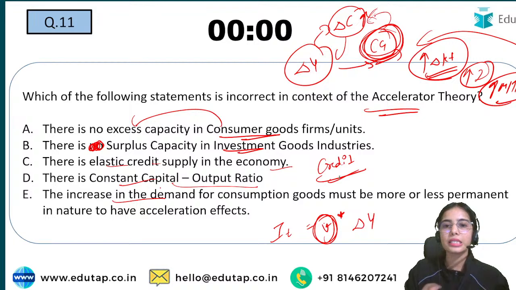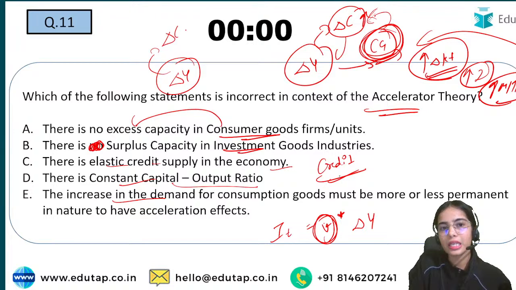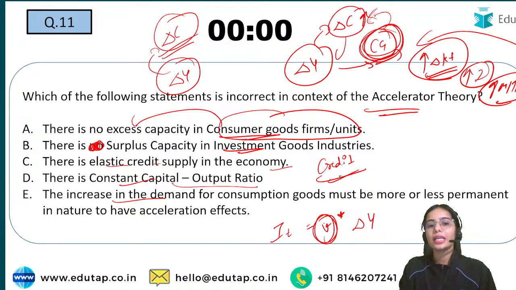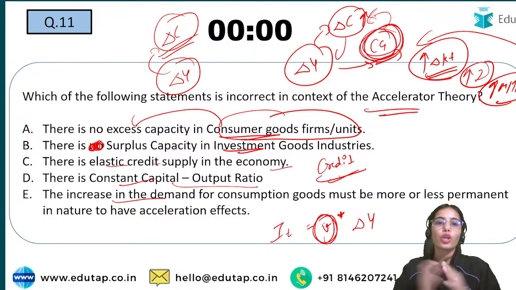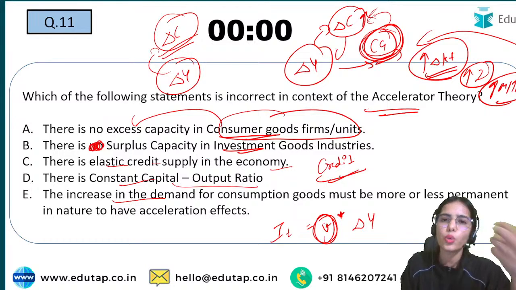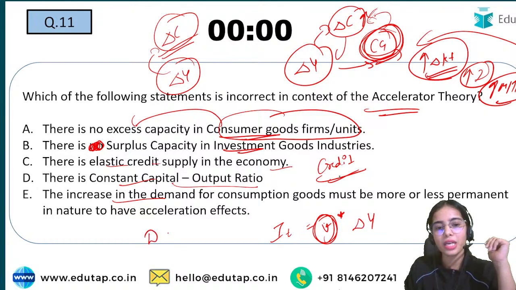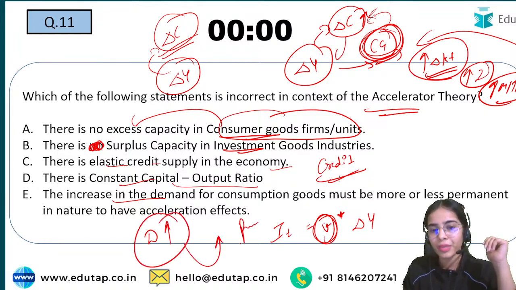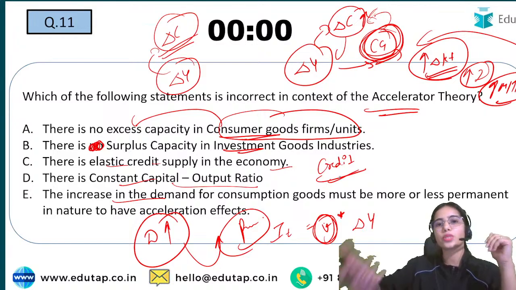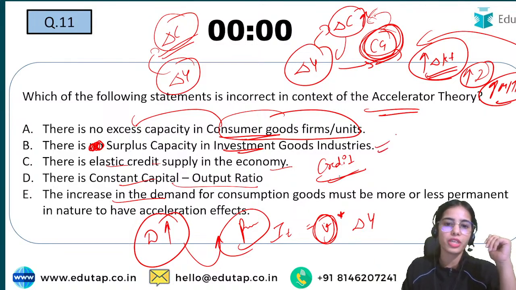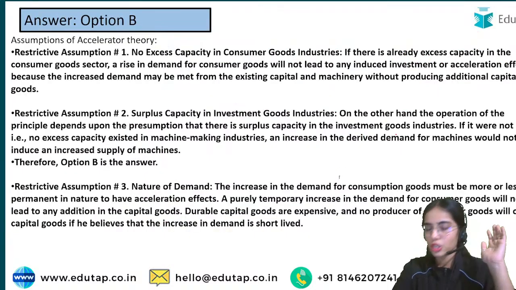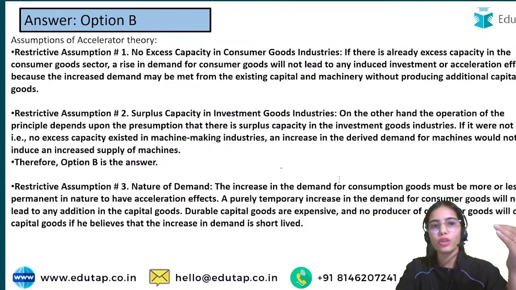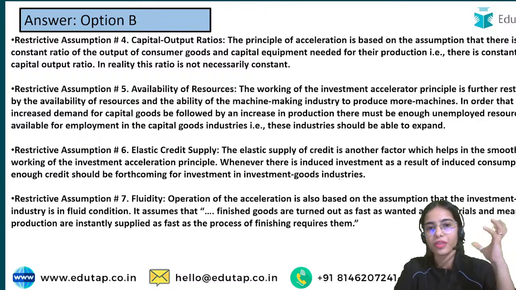The increase in demand is considered constant because with the increase in income, this is considered like there is an increase in consumption demand, an increase in demand for the consumer goods. So this is considered permanent, or considered for a long period of time, because if the consumption is increasing only for a small period of time, no firm will want to purchase huge machineries. So that's why the increase in demand is considered permanent, that is going to sustain in the future also. That's why the firms are purchasing the machineries from the investment goods industries. So I hope this is clear. There are different assumptions that you can read, all of these assumptions are for the accelerator theory. I have given you the crux.